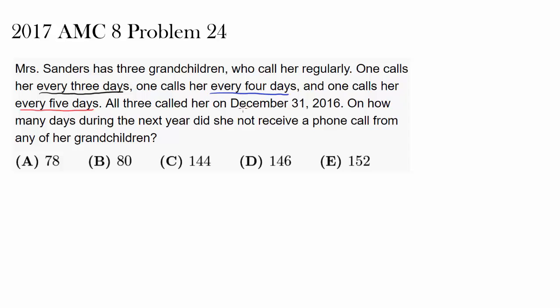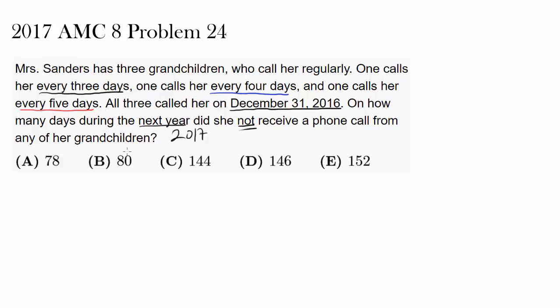All 3 called her on December 31st of 2016. On how many days during the next year, in 2017, did she not, which is a keyword, receive a phone call from any of her grandchildren?